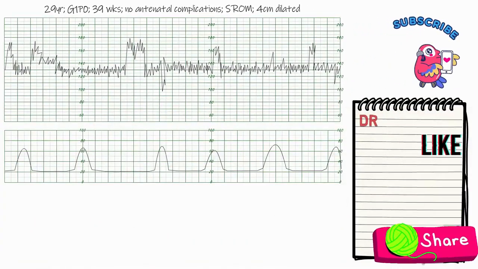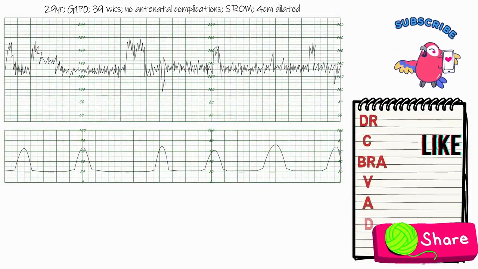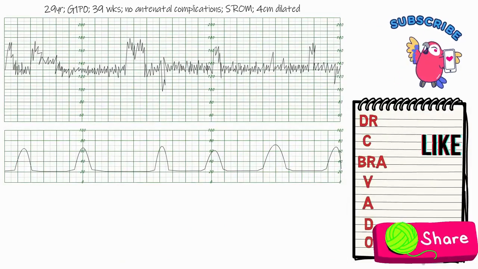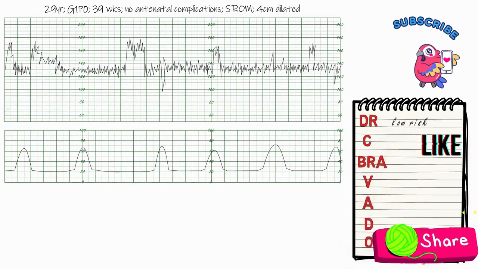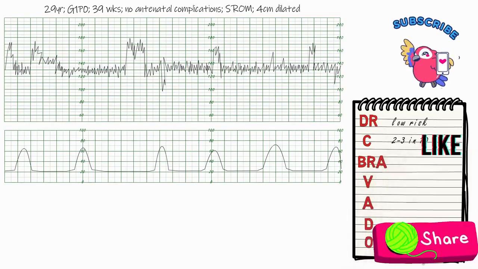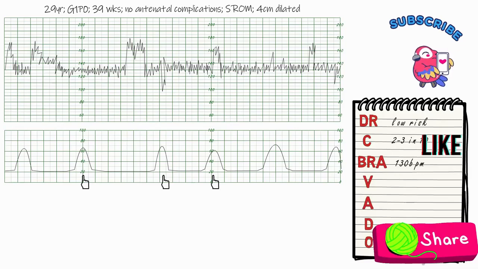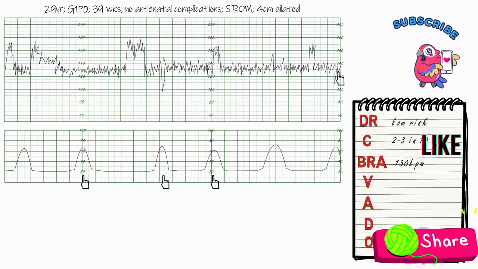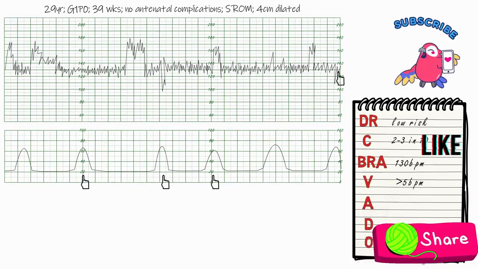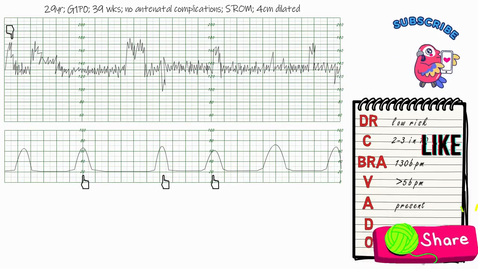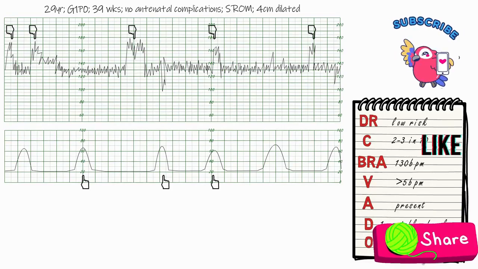And of course, we're going to be assessing the CTG using DR C BRAVADO. So starting off with define risk. This is a low-risk pregnancy. It sounds like a straightforward pregnancy. She has got 2 to 3 contractions in 10 minutes. The baseline rate is at around 130 beats per minute. The baseline variability is more than 5 beats per minute. Accelerations are present. And she has 1 small short-lasting variable deceleration.